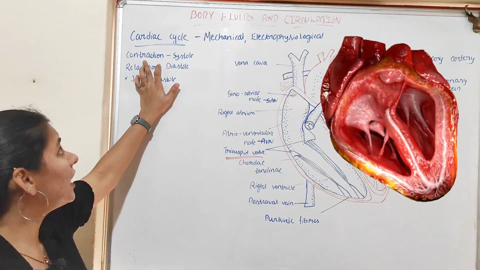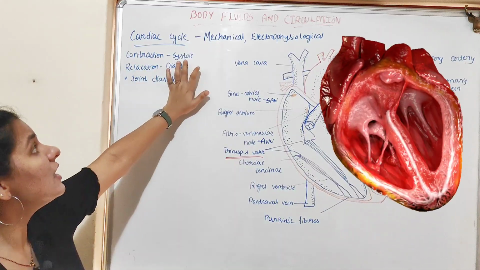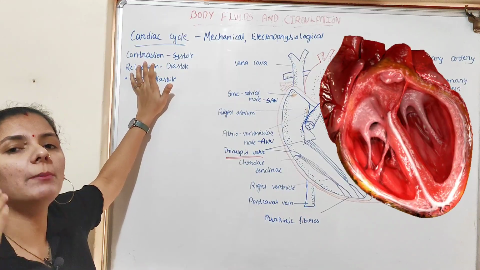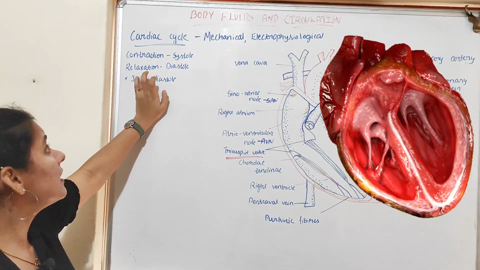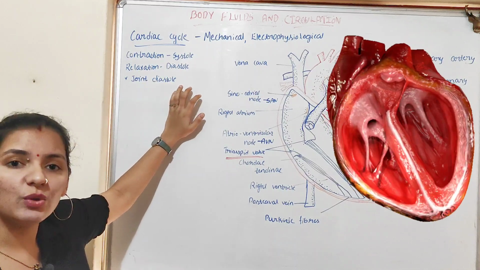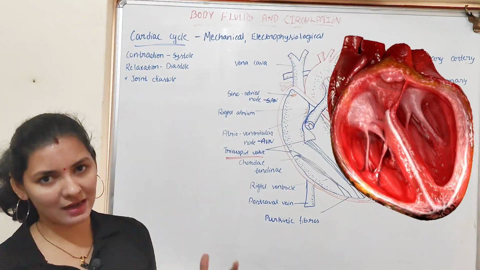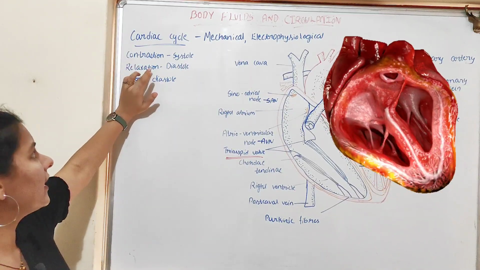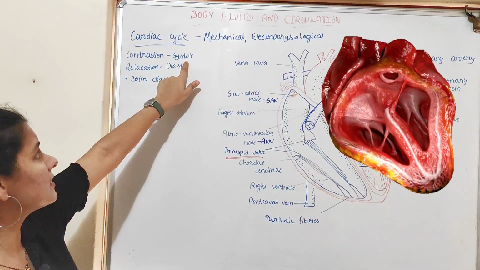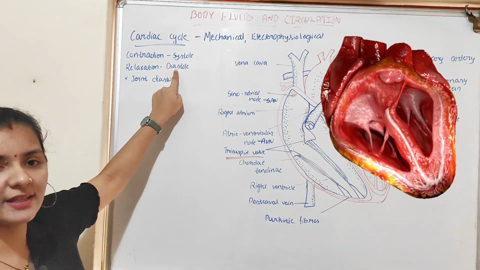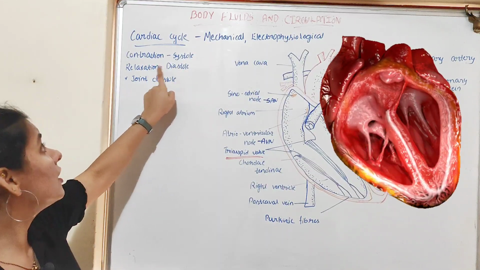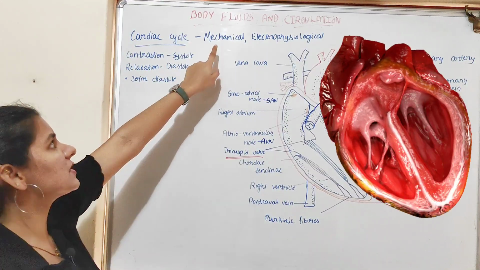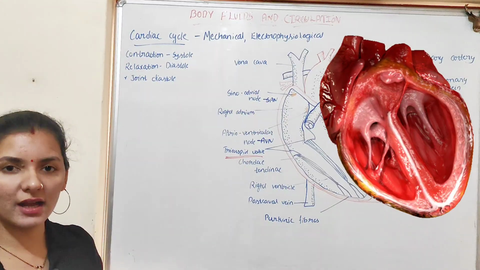In this, the contraction of the chambers of the heart is known as systole, during which the heart chamber will contract and pump the blood out of it. Whereas the relaxation is known as diastole, in which the chambers of the heart will be in a relaxed state and will be filled with blood. So contraction is known as systole and relaxation is known as diastole. You have to remember this point. This contraction and relaxation of the chambers of the heart comes under the mechanical event of the cardiac cycle.